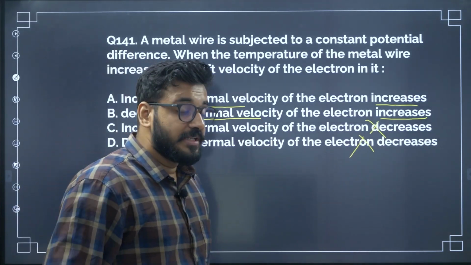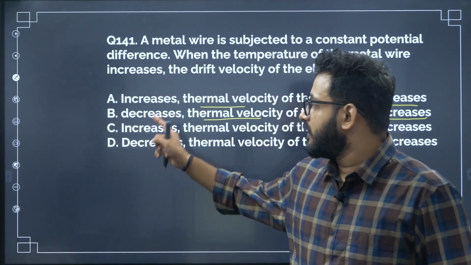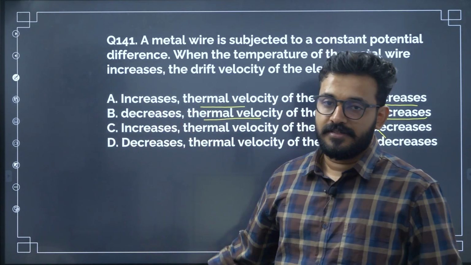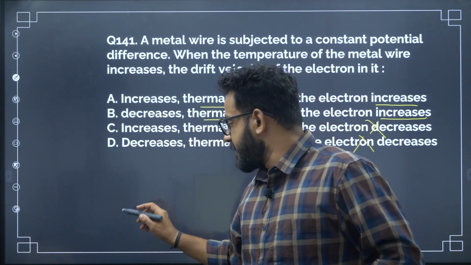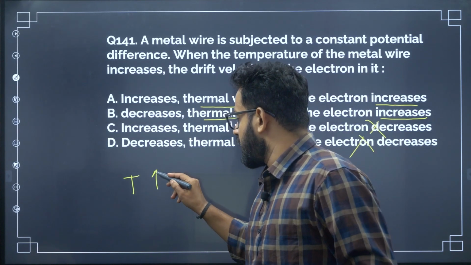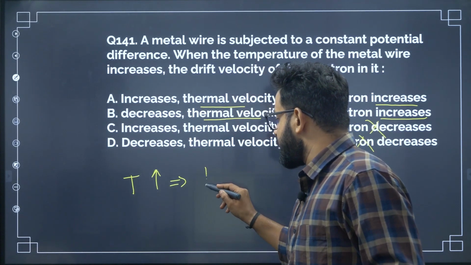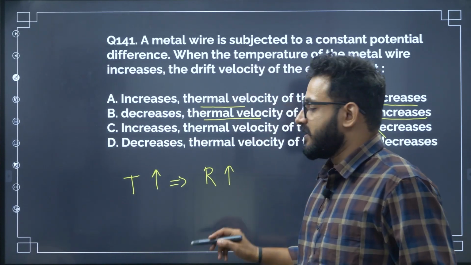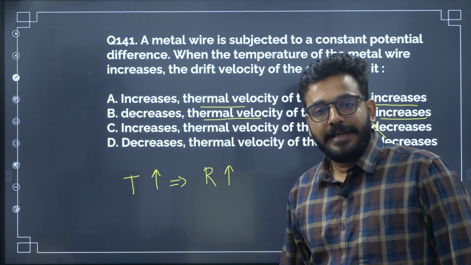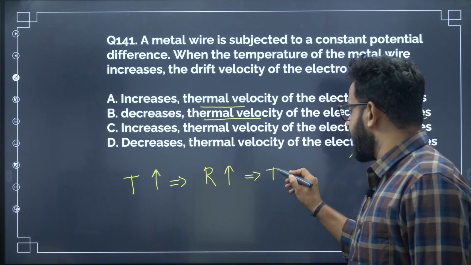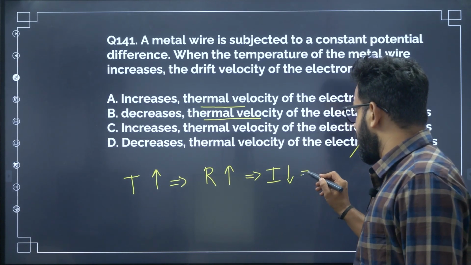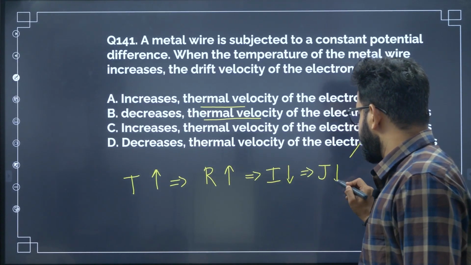But what happens to the drift velocity is the question. Now these both possibilities, increase and decrease. So which is correct? How do you narrow them? First of all, when the temperature increases, it implies that the resistance also increases. For any conductor, just now we have spoken about it, temperature increases, resistance increases. This implies that the current decreases, or for that matter, current density decreases.